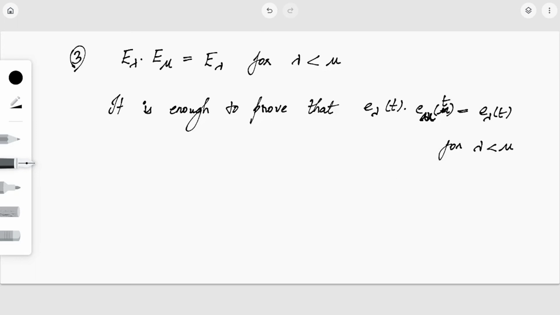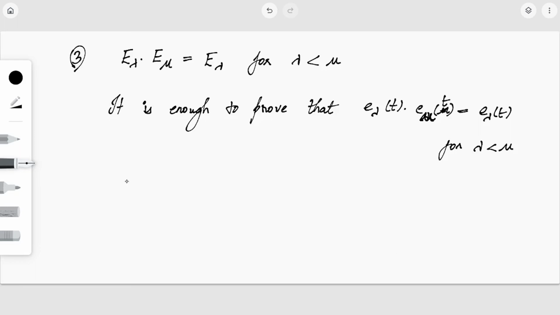So this is what we are going to do. If we prove this, then correspondingly e_λ(A) also will satisfy this property, and we get capital E_λ E_μ equal to capital E_λ for λ less than μ. Okay, so let us see how we can do it.